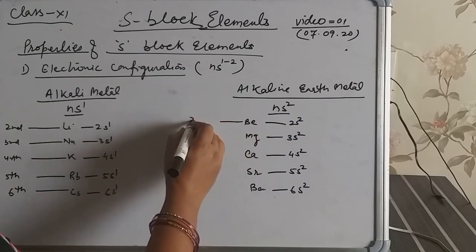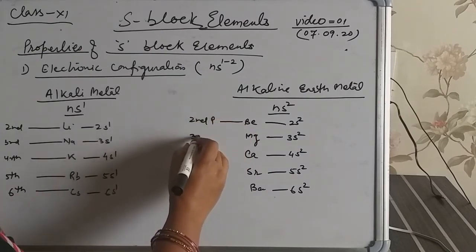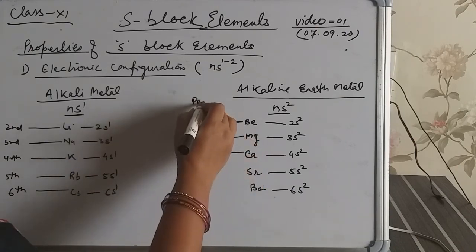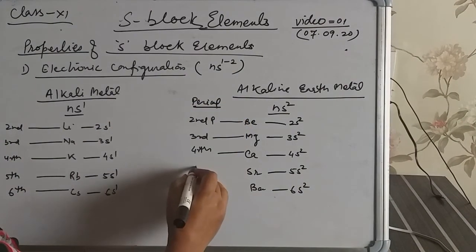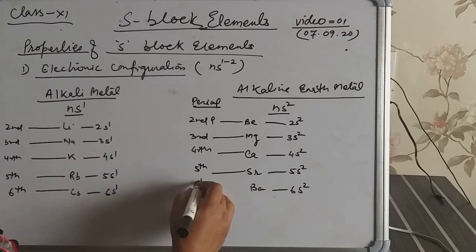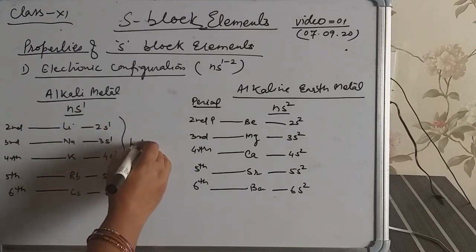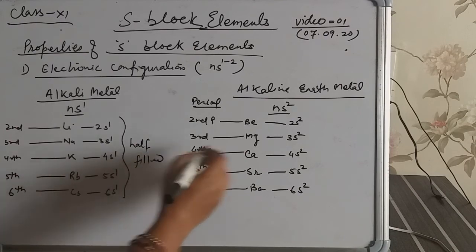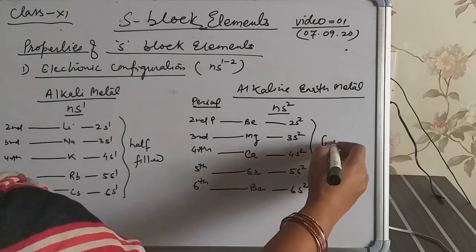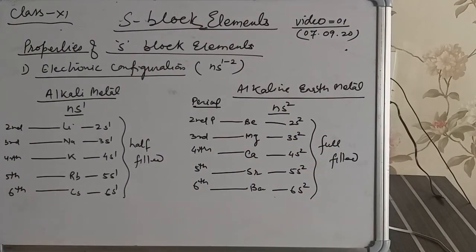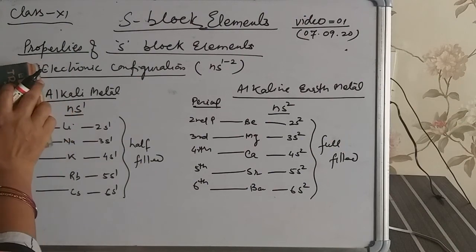Because beryllium belongs to the second period, magnesium to the third, calcium to the fourth, strontium to the fifth and barium to the sixth period. On the basis of electronic configuration, we see that this configuration is half filled, and this configuration is fully filled, the s orbital is full. After electronic configuration, the next topic is atomic size.